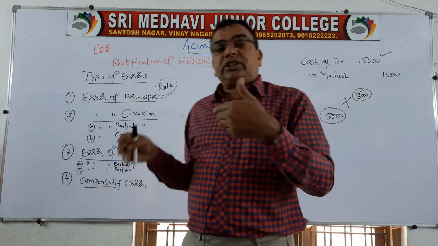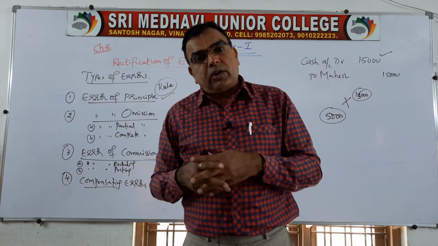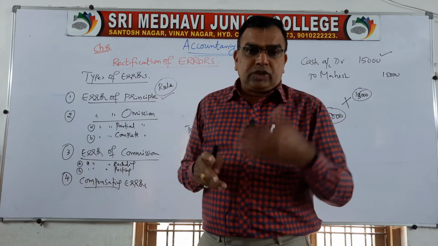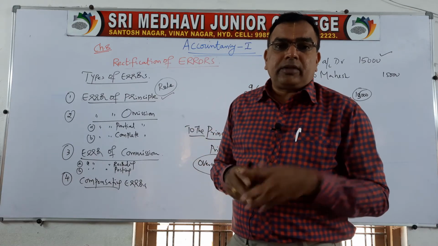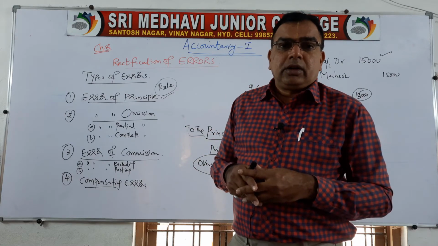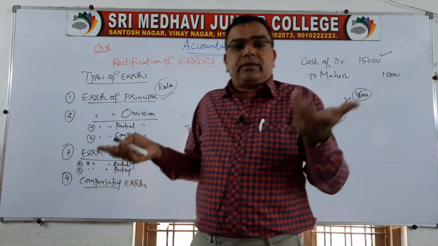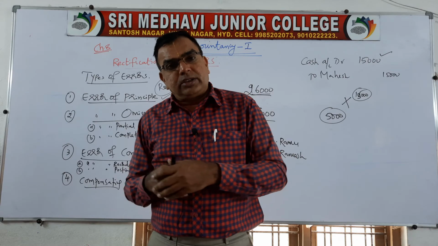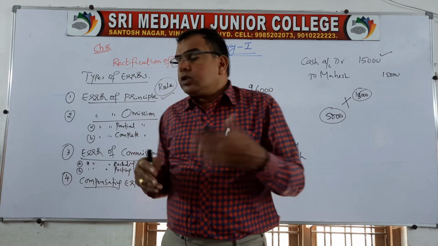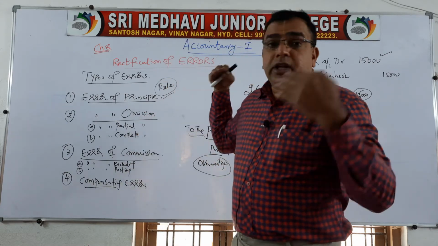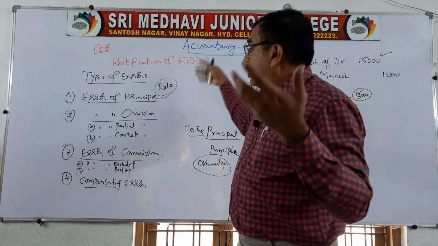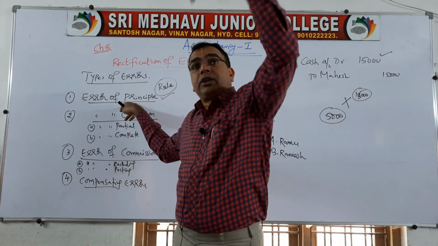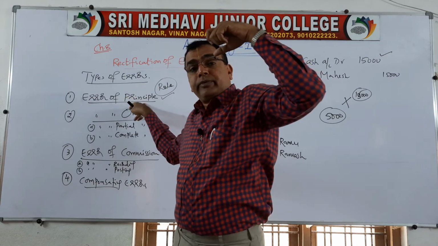Like when you purchase stationery, you have debited stationery account and credited cash account. Stationery is to be debited, it is to be taken as expenditure, not an asset. So unfortunately, if you treat it as an asset, then you will be in trouble. That means you will get a wrong answer. Clear? When the accountant does not follow proper accounting rules, these types of errors will arise. So the first type of error is error of principle.